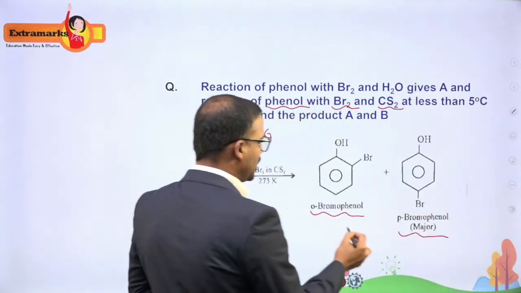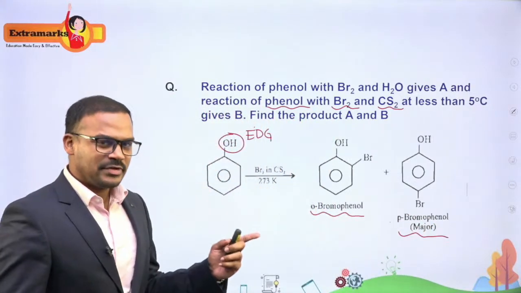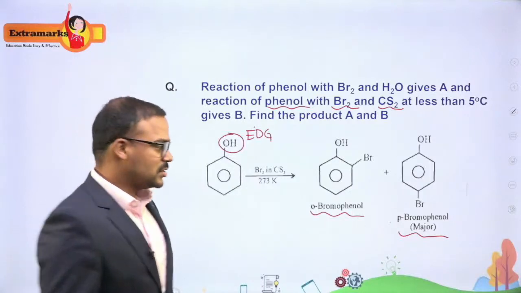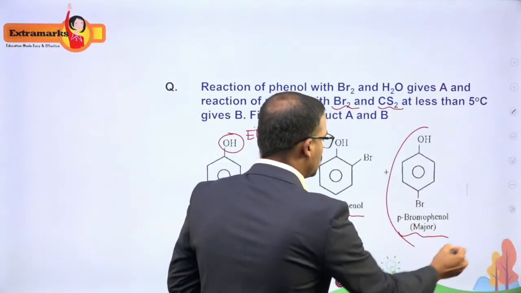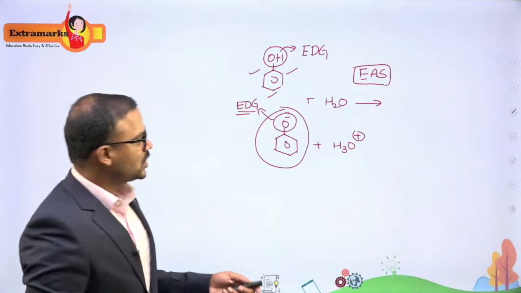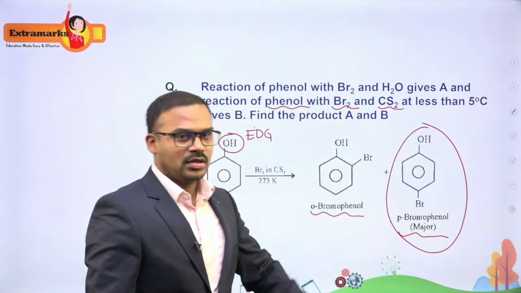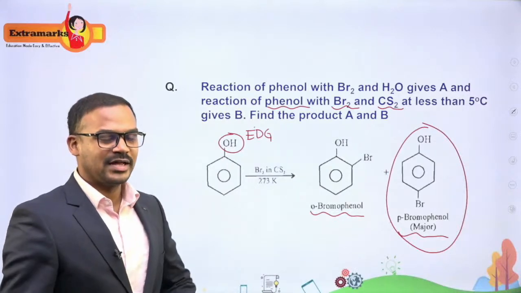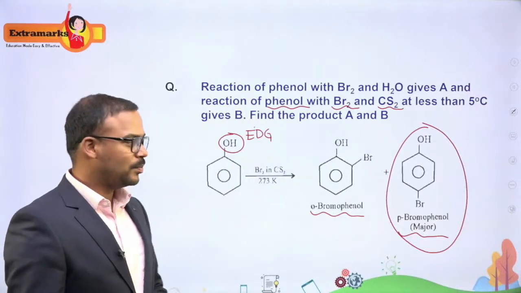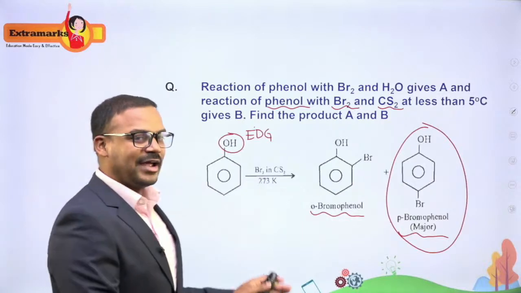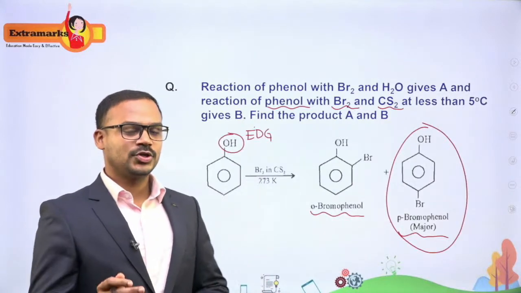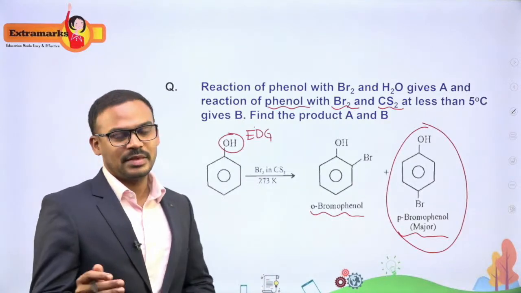So this is a para product and this is the ortho product, and obviously we have seen that due to steric reasons para is the most stable one. So my A answer would be this one, and my B answer would be the para substituted phenol. So that is my answer for this question. A very important question. You will find this in your NCERT book under the topic of phenols, chemical reactions.